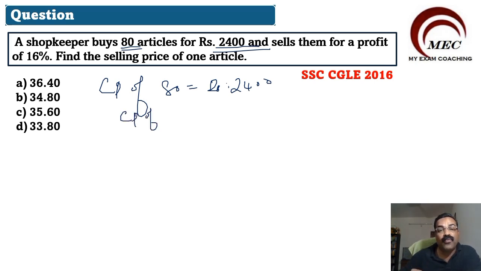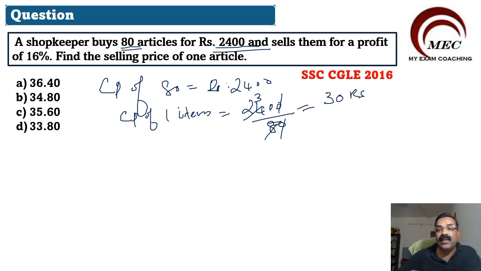CP of one item will be 2,400 divided by 80. We know this will become 30 rupees. So 30 rupees is the cost price of one item. And he sells them with a profit of 16%. Profit is equal to 16%.